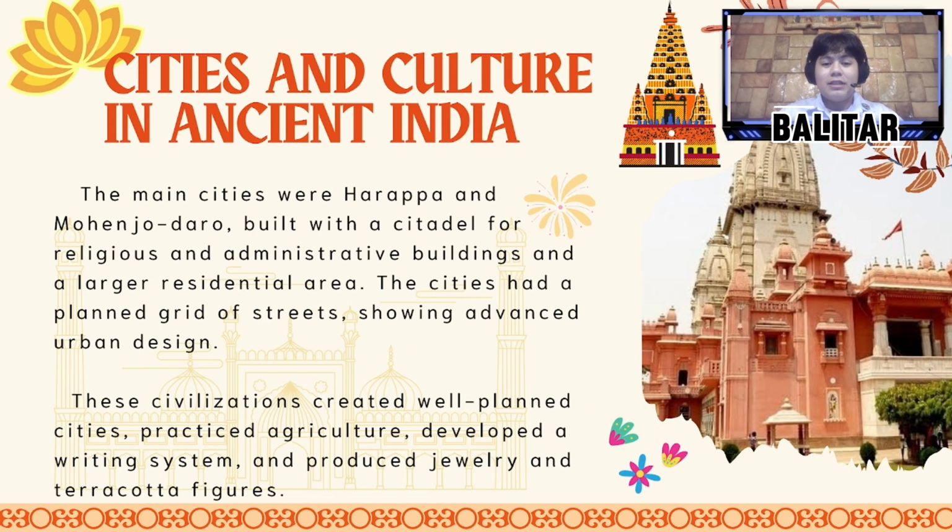The Indus Valley civilization is known for its two major cities, Harappa and Mohenjo-daro. These cities were remarkable because they were built with a citadel, which served as the center for religious and administrative activities, and a larger residential area for the people. What makes them unique is their planned grid of streets, showing how advanced their urban design was for that time.